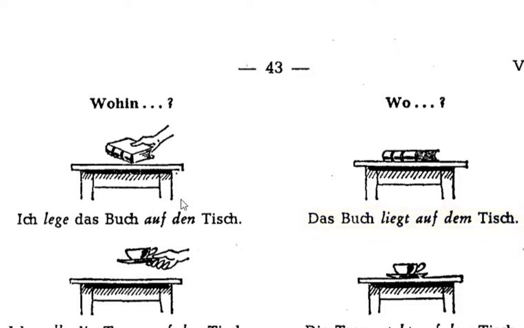So in this case, auf is used in each case, right? And auf is one of those prepositions that can either take the directional accusative or the dative. And this indicates motion toward something, right? And so you can think of the table receiving the action, but here the book is just simply lying on the table, answering the question where. So instead of auf den, which is accusative, you have auf dem, which is dative.